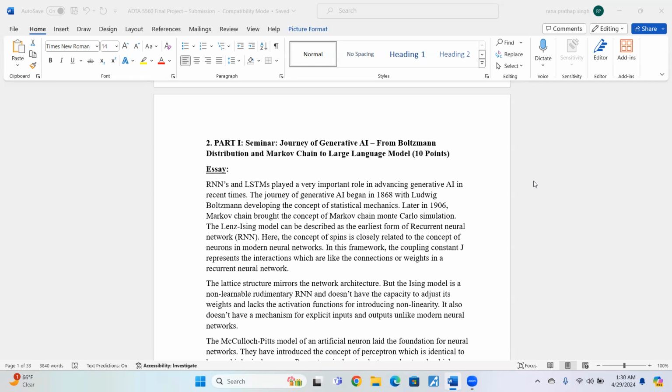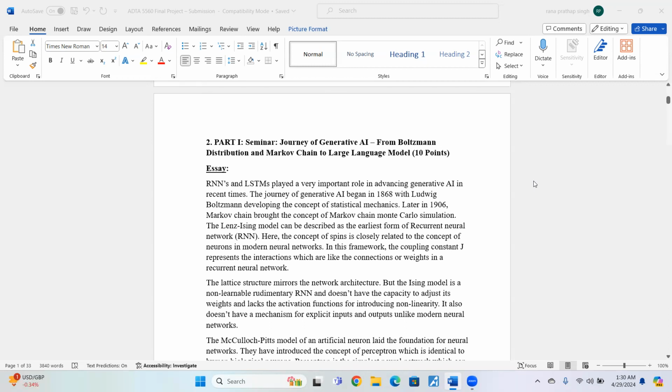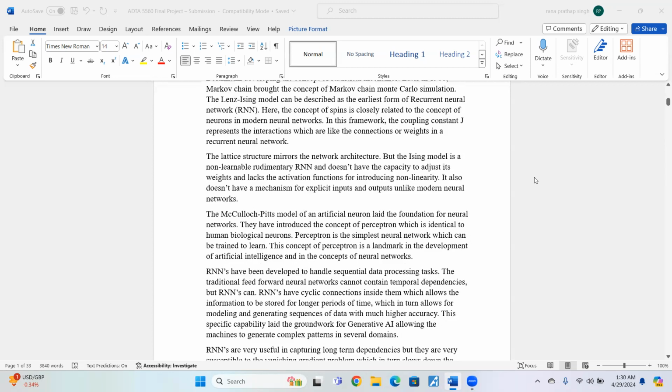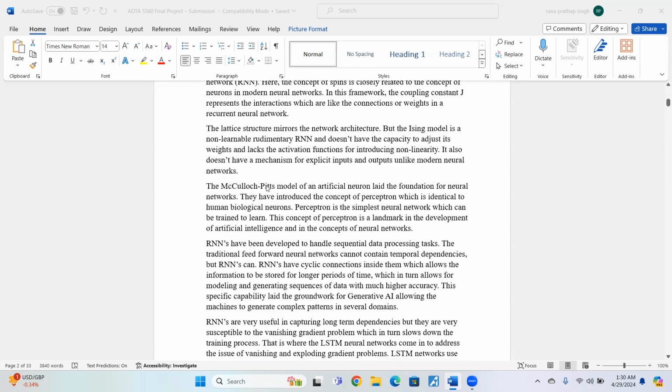The Lenz-Ising model can be described as the earliest form of recurrent neural networks. Here, the concept of spins is closely related to the concept of neurons in modern neural networks. So here we go on and on. Then in later times, the McCulloch-Pitts model was brought to our attention, which is one of the basic stepping stones to the artificial neurons that we know in recent times. It laid the foundation for neural networks.